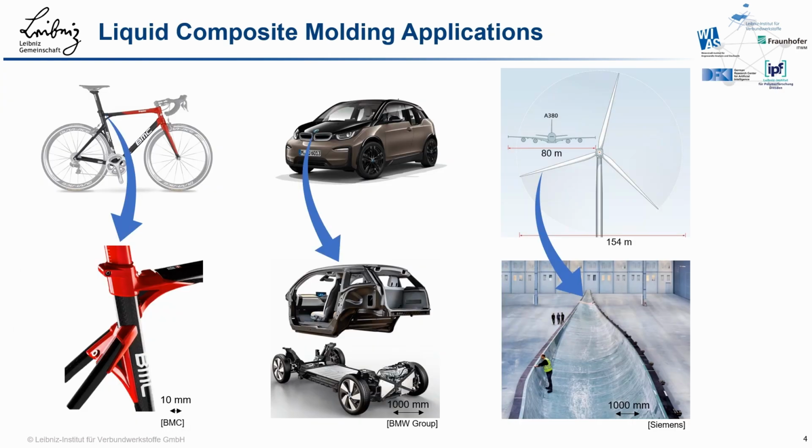The LCM process is used in a wide range of component sizes and variants. For example, small bicycle components of a few centimeters up to rotor blades of wind turbines with lengths over 70 meters. Different processes are used, such as high pressure resin transfer molding with pressures of over 100 bar, which is used in the production of the life module of the BMW i3. This contrasts, for example, with the vacuum infusion process used for the giant rotor blades, where the impregnation simply occurs from a pressure difference of around 1 bar from the vacuum to the atmospheric pressure.